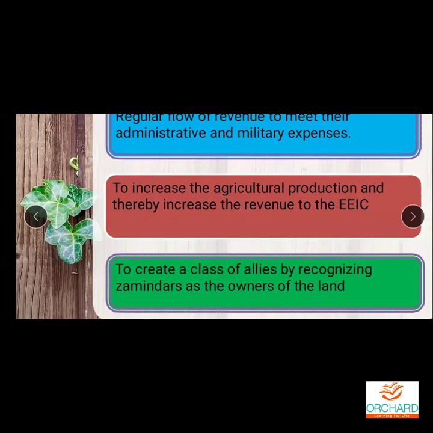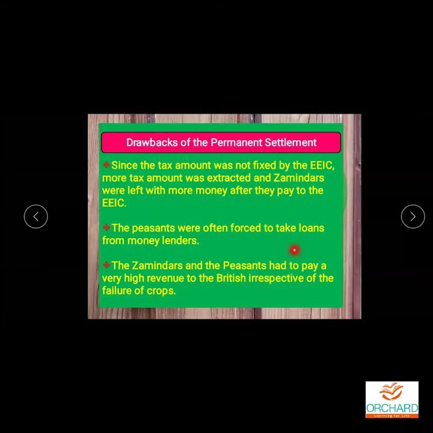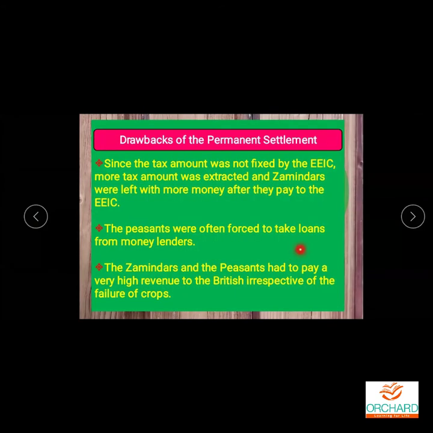To create a class of allies means they did not interfere in India's land directly, because they knew very well that if they directly entered any land and started collecting the taxes, it would become a problem. So they made a trick to make zamindars the owners of the land, and then they collected the revenues. Okay, now here, what are the drawbacks of the permanent settlement?